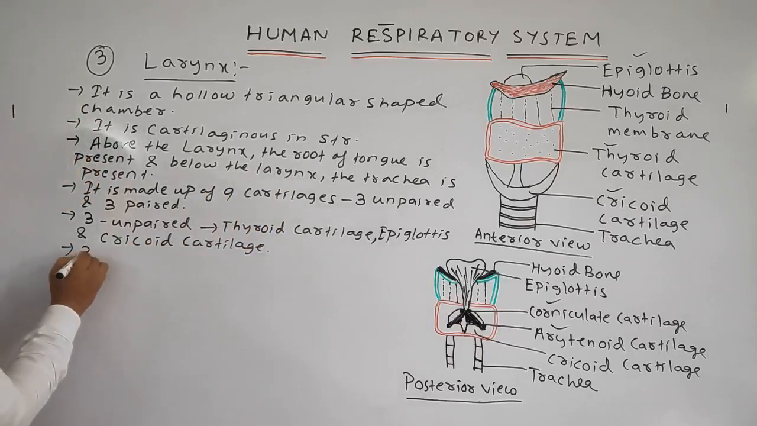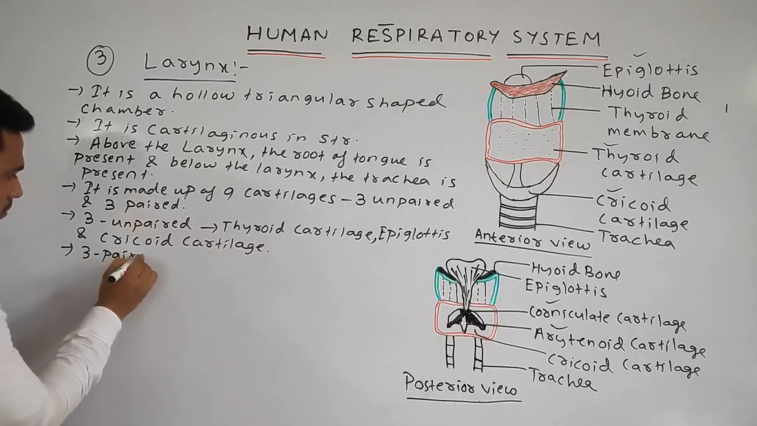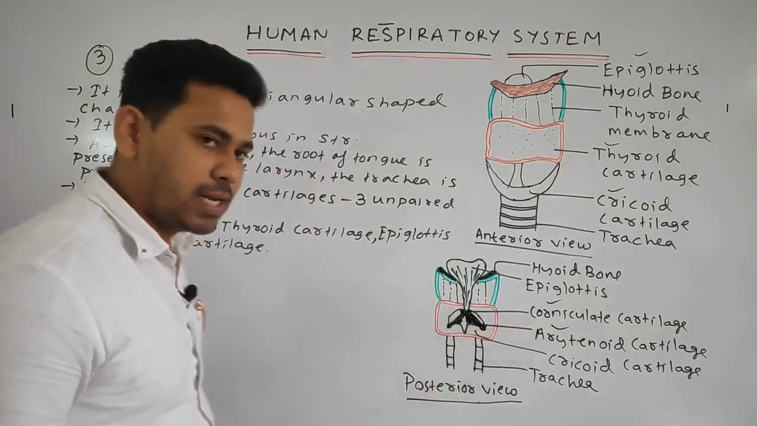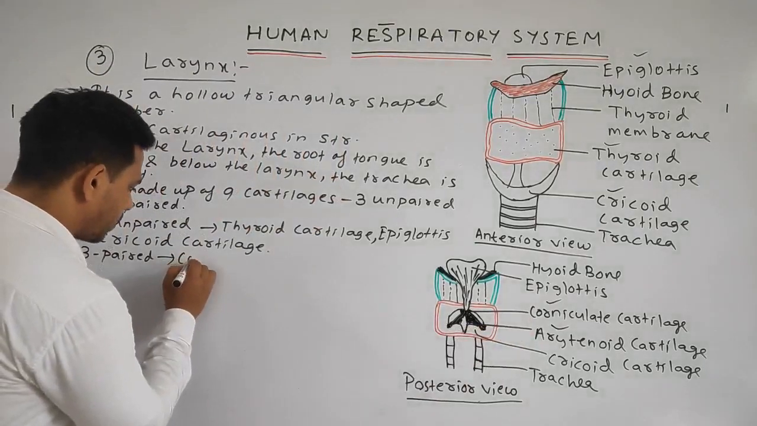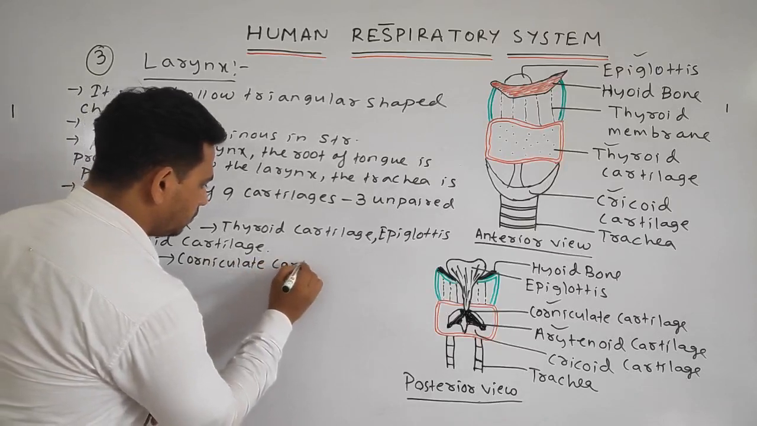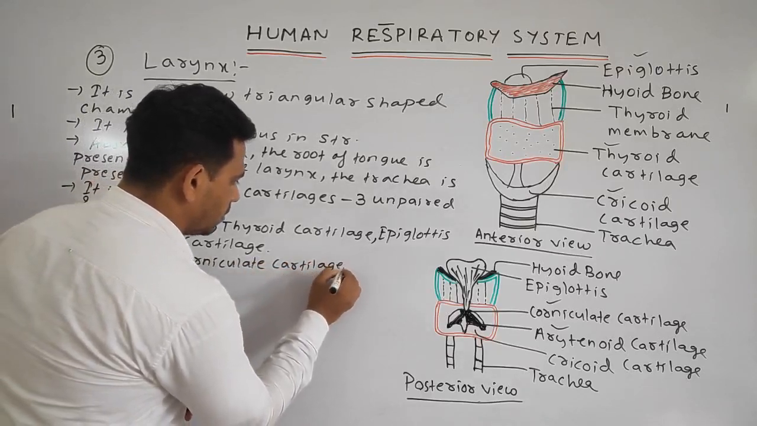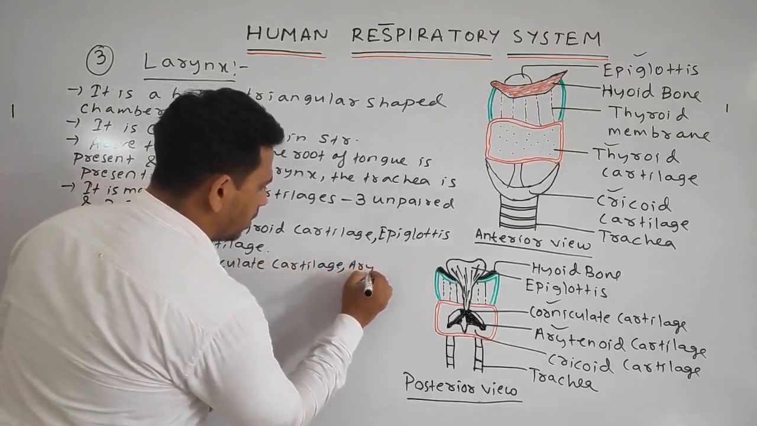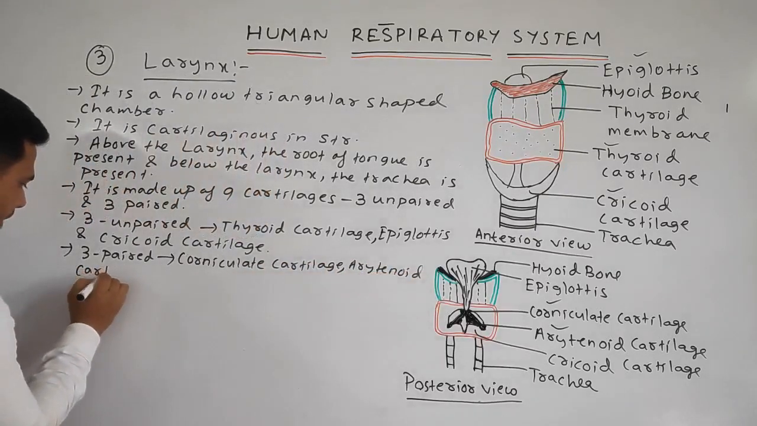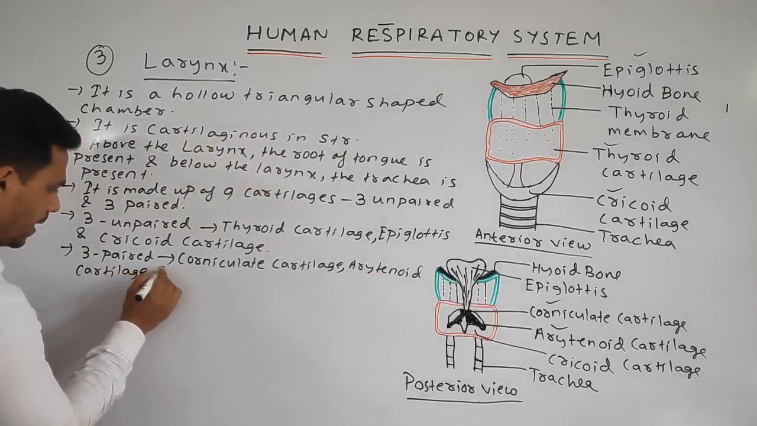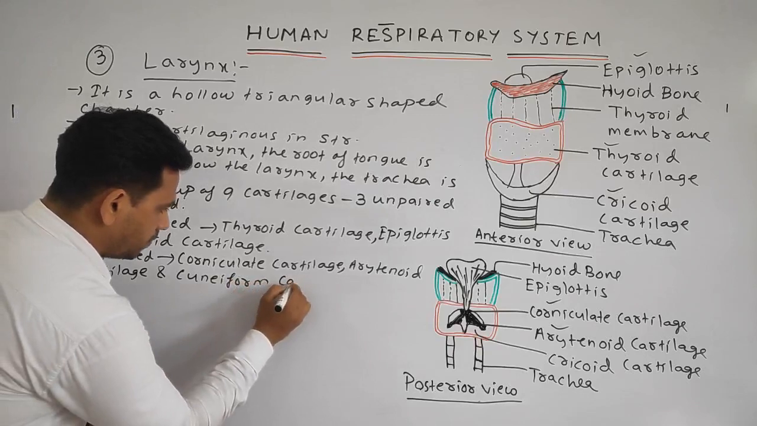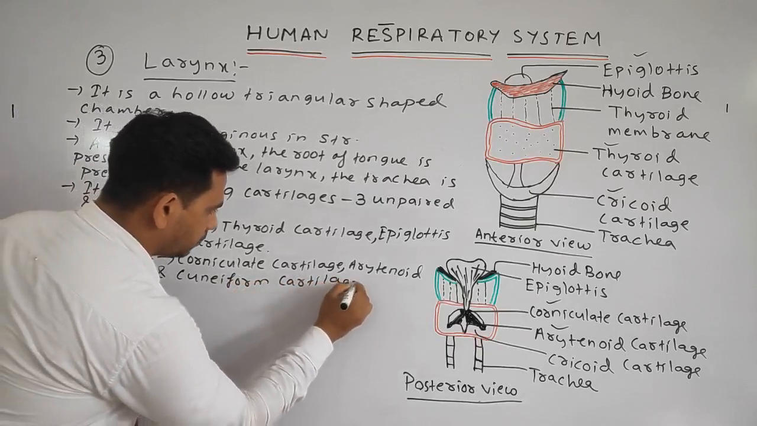What are the 3 paired cartilages? Those are the corniculate cartilage, the arytenoid cartilage and the cuneiform cartilage.